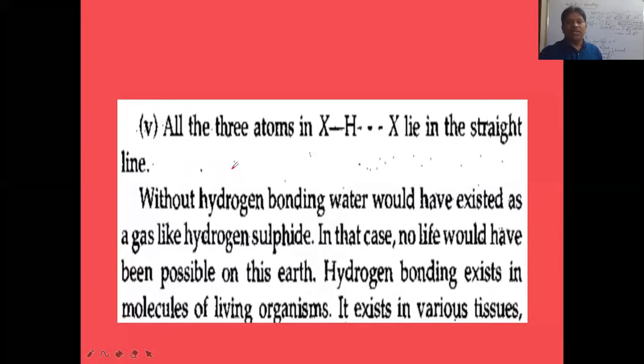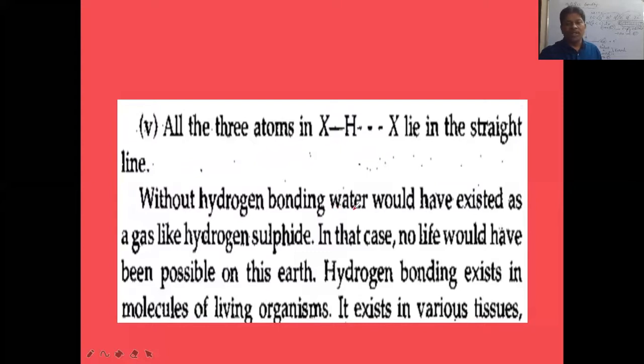So all three atoms. Suppose you take fluorine, hydrogen, fluorine. Fluorine, hydrogen, again fluorine. This is the covalent bond. This is the hydrogen bond. The fluorine, hydrogen, again fluorine will always lie in a straight line.